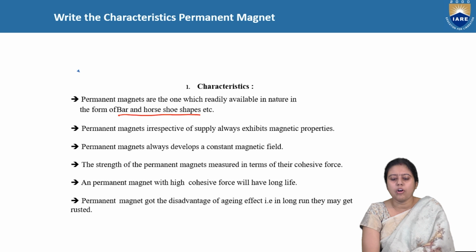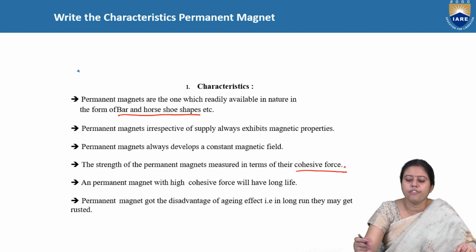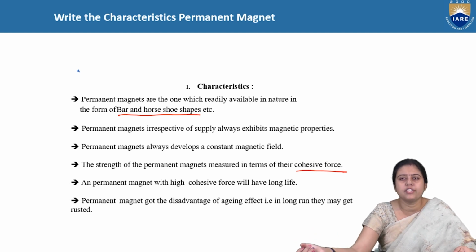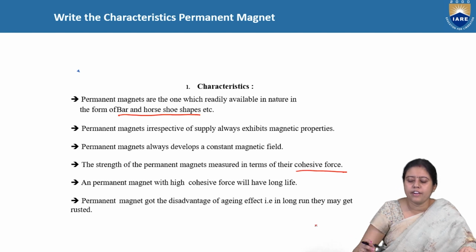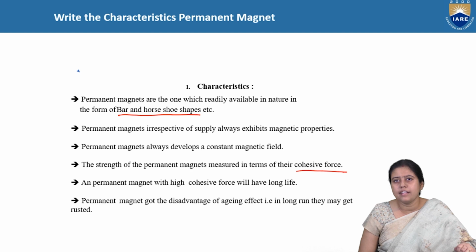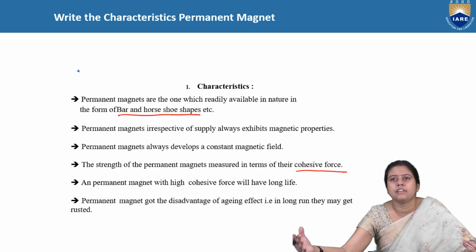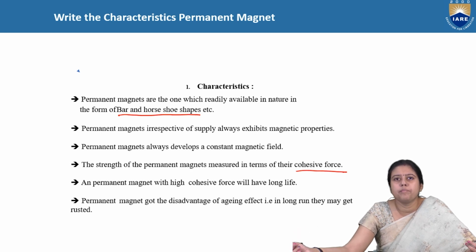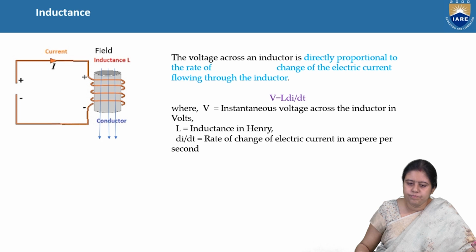Next, the strength of a permanent magnet is measured by its coercive force: how much is the force of attraction and repulsion? Magnets with high coercive force have a longer life. But what is the disadvantage of the permanent magnet? The main disadvantage is the aging effect. In the long run, due to rust and other environmental problems, it may get damaged.